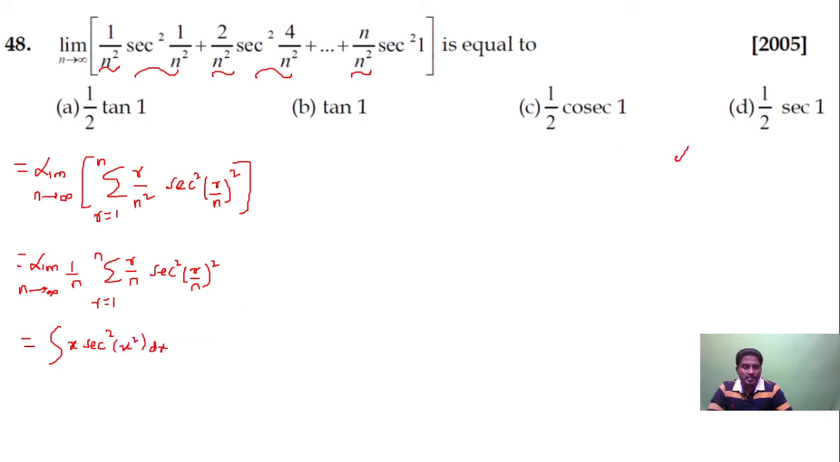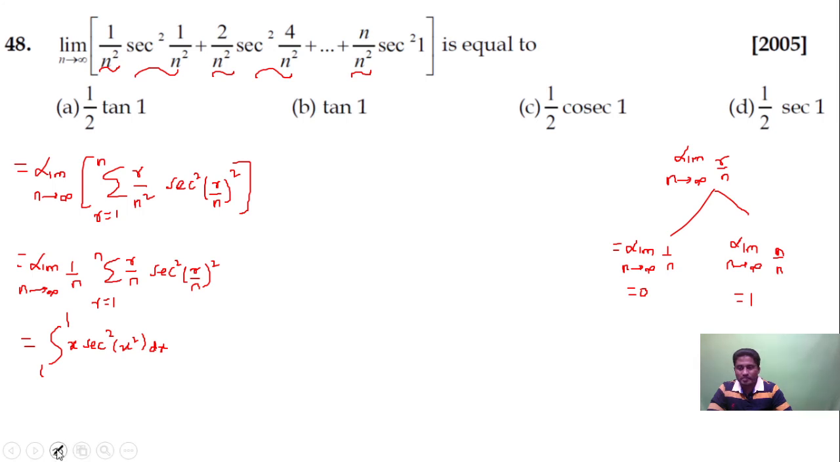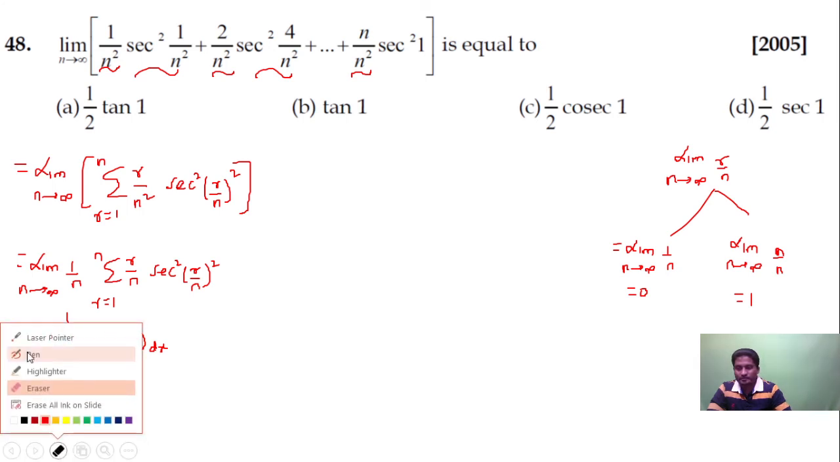Now you take limit n tending to infinity of r by n. Least value of r is 1, so this is limit n tending to infinity of 1 by n, that is equal to 0. That's the least value of r, that is the lower limit. Then limit n tending to infinity of the maximum value of r. Maximum value of r will be equal to n. So you get n by n, that is equal to 1. So the lower limit is 0, and this is 0 to 1.